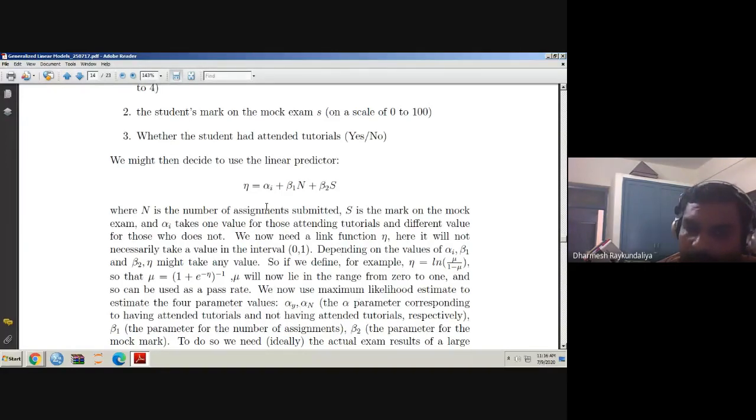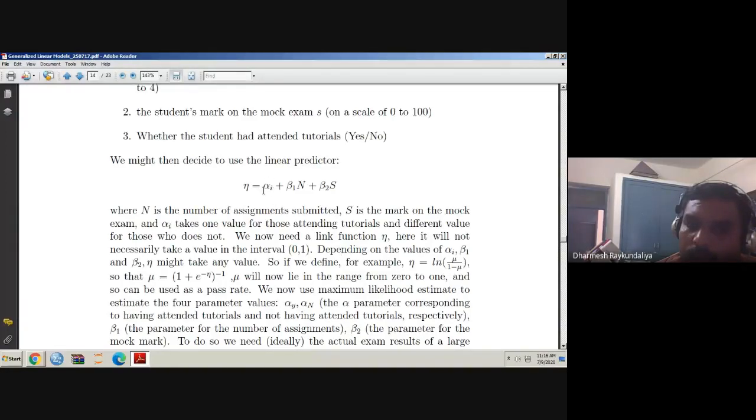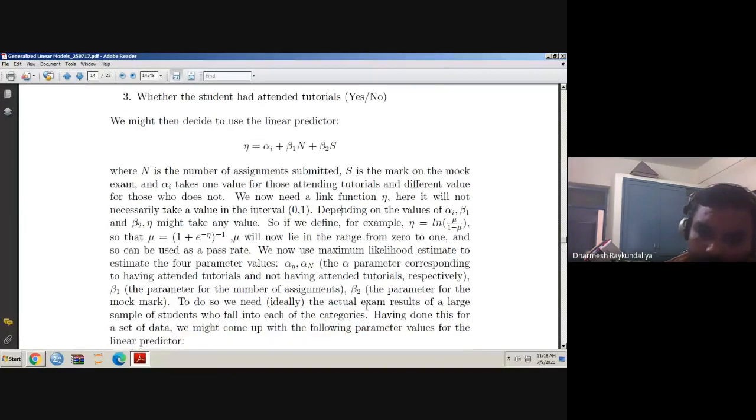Why 4 parameters here? Because alpha Y means the coefficient for the student who has attended the tutorial. Alpha N means it is the student who does not attend the tutorial. Beta 1 is nothing but the coefficient of the number of assignments submitted, and beta 2 is the coefficient of the student's marks on the mock exam. So you can obtain the estimates of the parameters alpha Y, alpha N, beta 1 and beta 2.